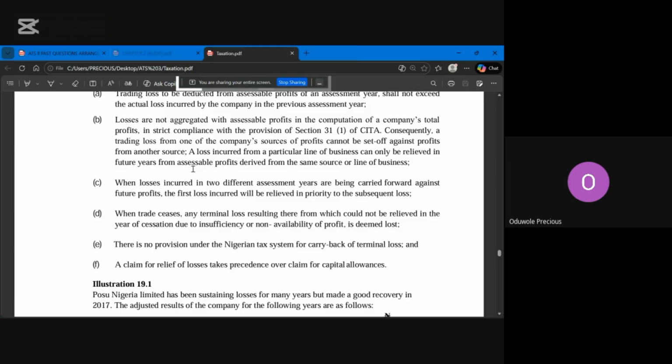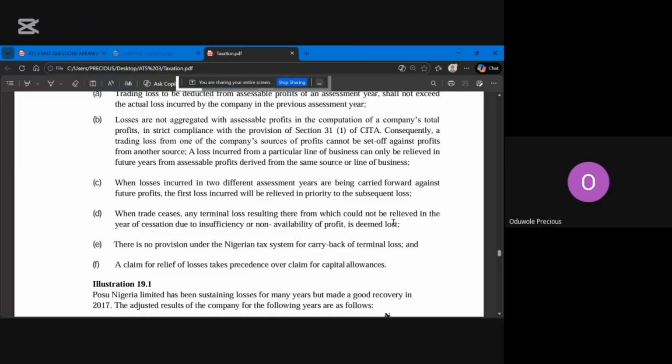Okay, the next one is that when trade ceases, any terminal loss resulting therefrom which could not be relieved in the year of cessation due to insufficiency or non-availability of profit is deemed lost. Let me quickly explain this one too. If the company ceases, the company is no longer trading.